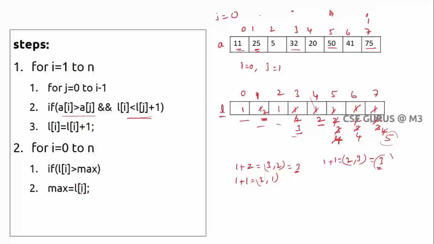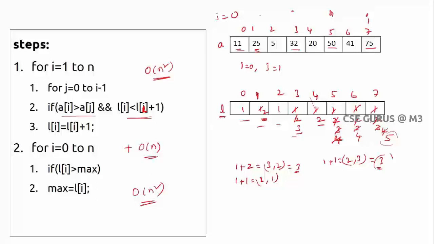And after getting this array, I have to find the max in this array. Here, this is not j, this is i. So if L of i is less than L of i plus 1, then update it. That's it. So like this we have to check. And if you consider the complexity, in worst case it does not go beyond n square, and the other part is only n, right? So the complexity you will get is n square only here.